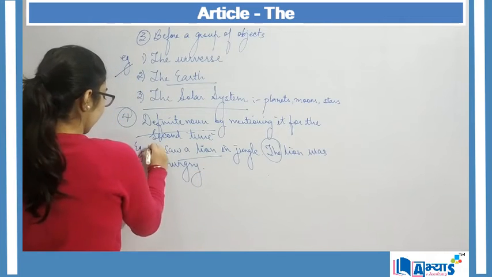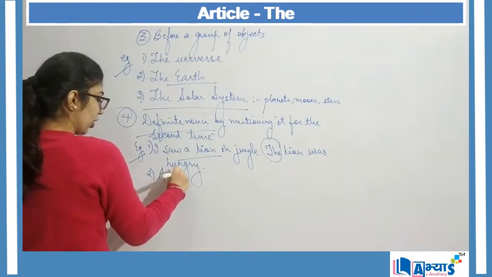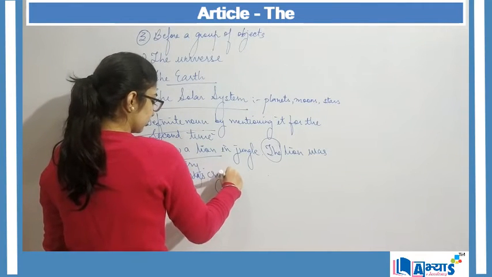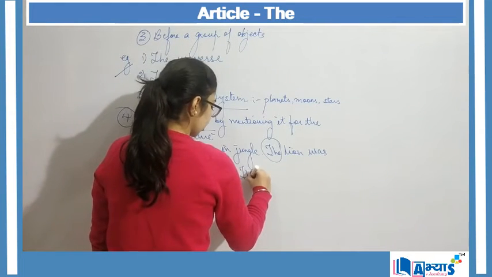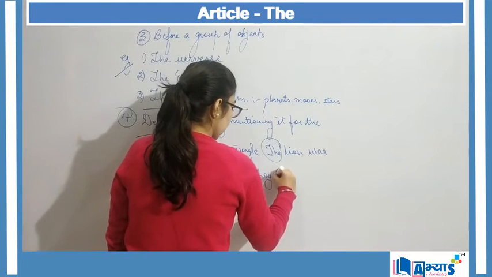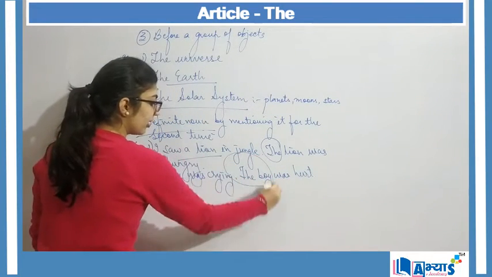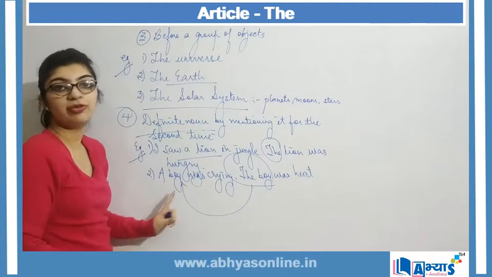Another example can be: a boy was crying. The boy was hurt. Now here I am referring to the same boy whom I have mentioned before.